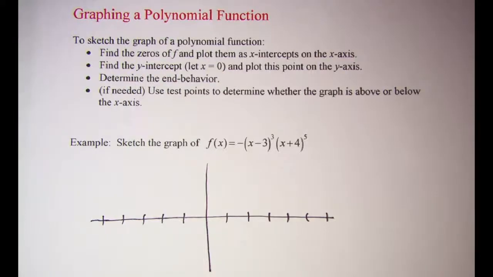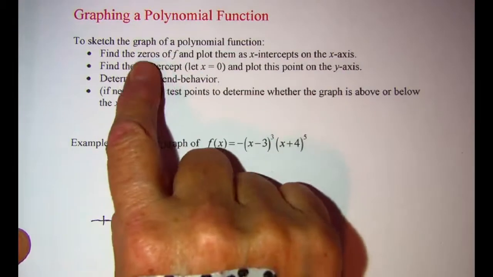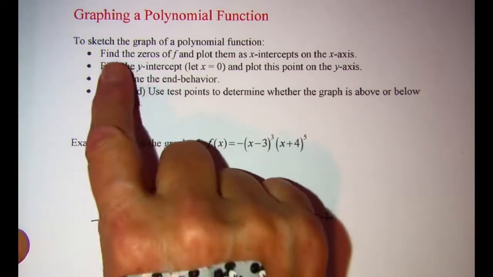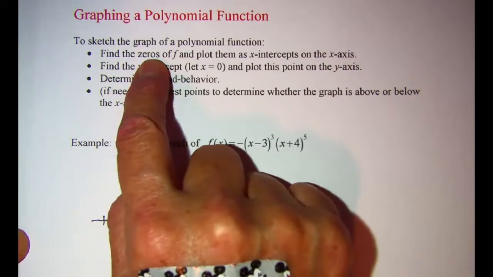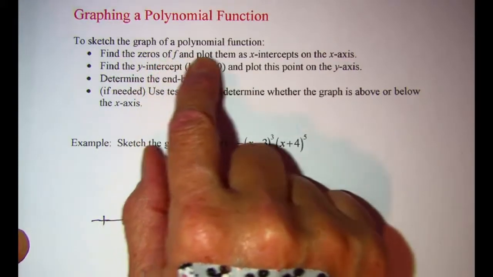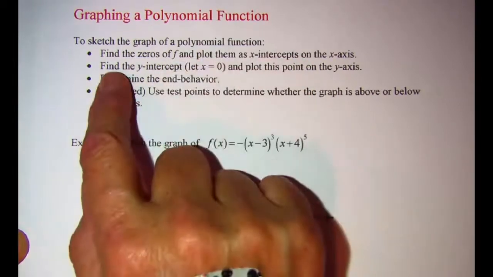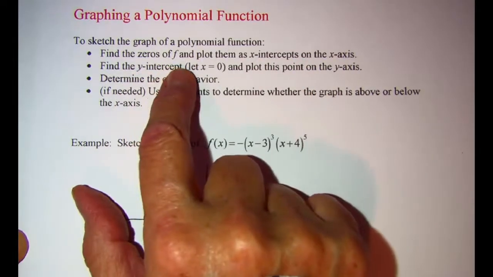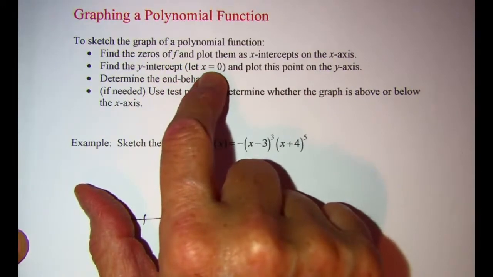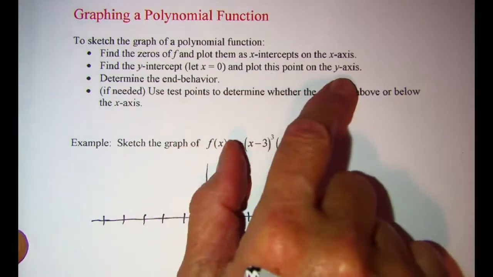In this video, we'll be sketching a graph of a polynomial function that is in factored form. When we want to sketch the graph of a polynomial function, there's a few steps that we should always follow. First of all, let's find the zeros of the function and then plot them as x-intercepts on the x-axis. Then we'll find the y-intercept by letting x equal 0 and plot this point on the y-axis.